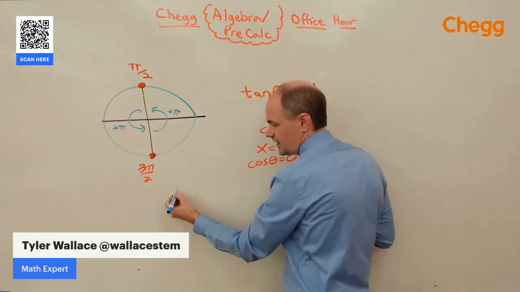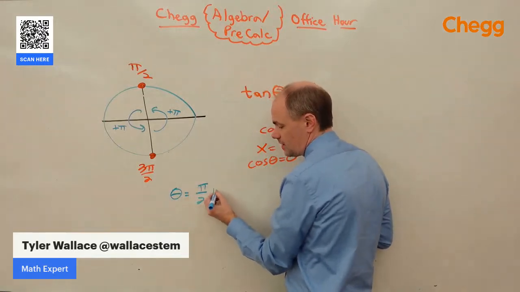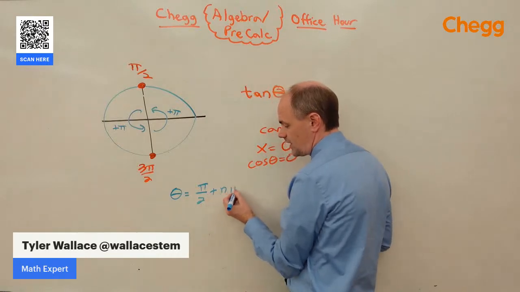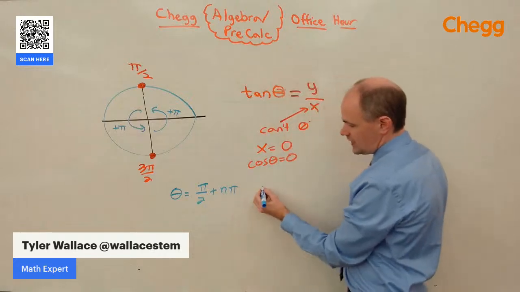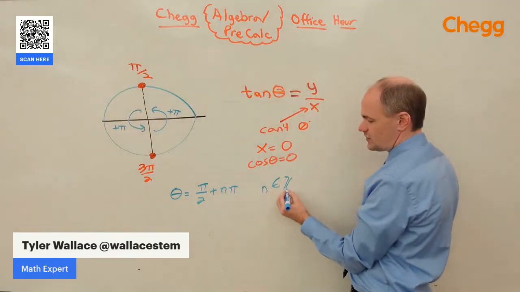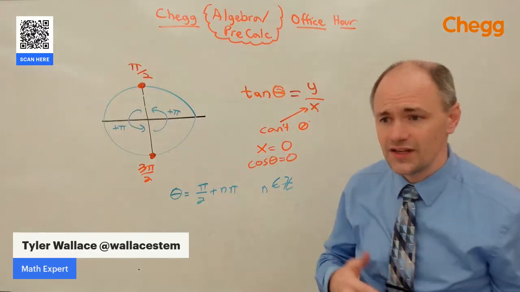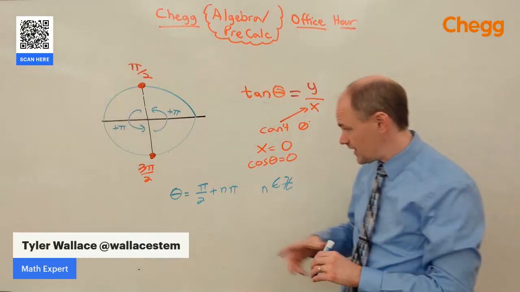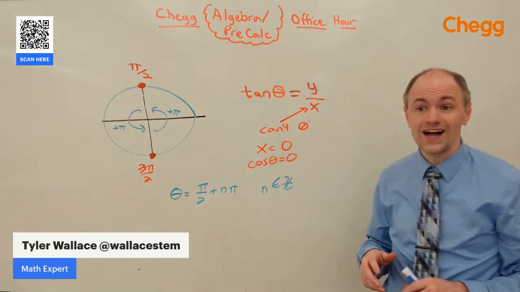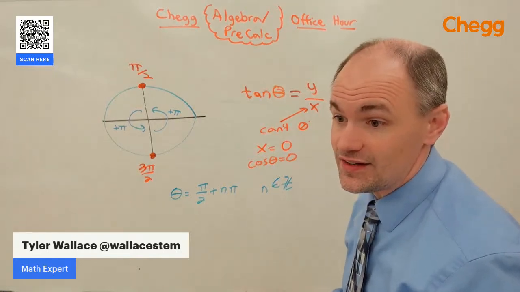So the tangent of theta is undefined whenever theta is equal to pi over 2 plus some number of pi's, where that number is any integer. That funky symbol means integer: -1, -2, -3, 0, 1, 2, 3. But anytime we have pi over 2 plus some number of pi's, tangent is going to be undefined.